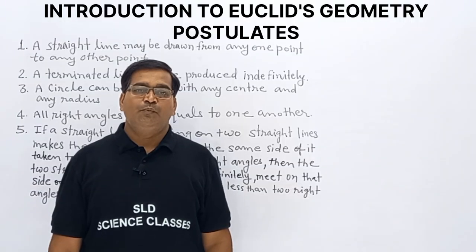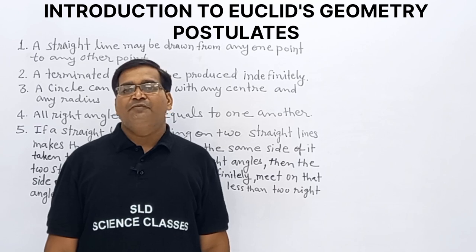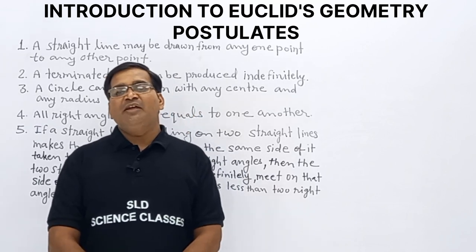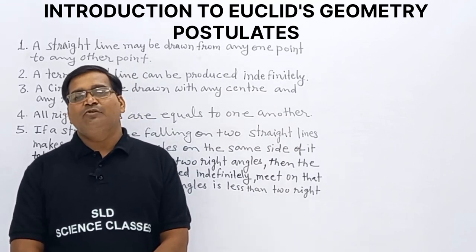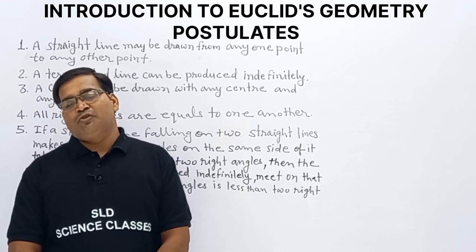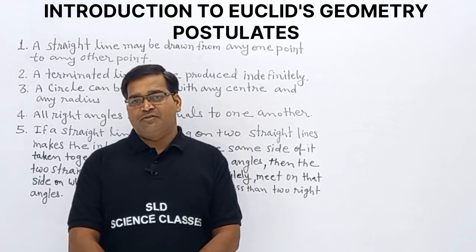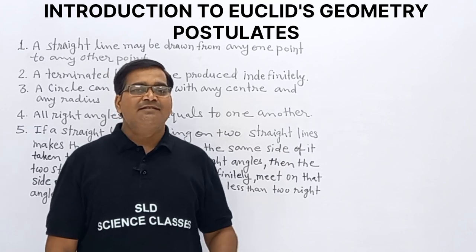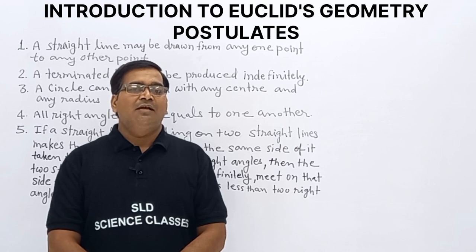In this class, we are going to discuss Euclid Geometry, Chapter 5, Postulates. We have 5 postulates. One by one, we will discuss these postulates, but first we should know the meaning of postulates. In the last class, we studied axioms. So, in that class, we studied axioms, and postulates are what?